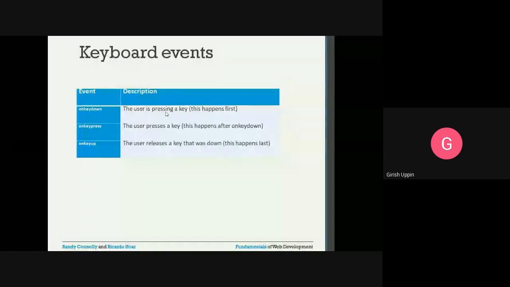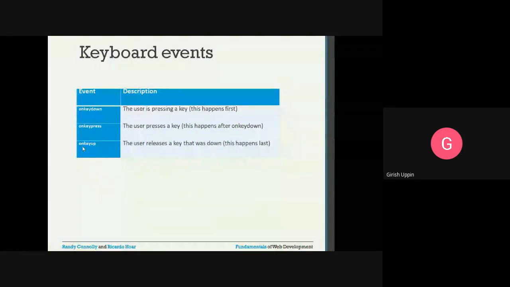That is the first option. Then on key press, the user has kept it pressed. This happens after on key down. The key is going down, then the key is getting pressed, and the key is getting released. So when the user releases the key, that is on key up.